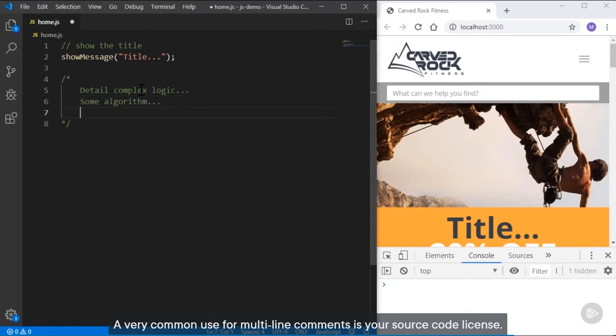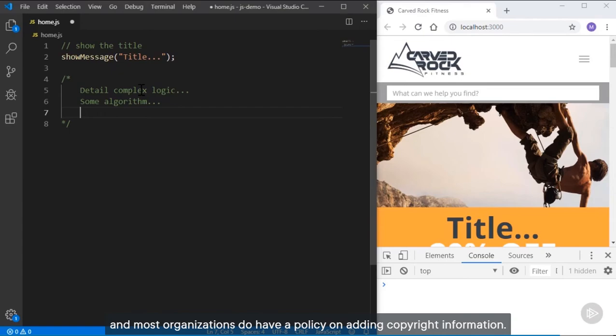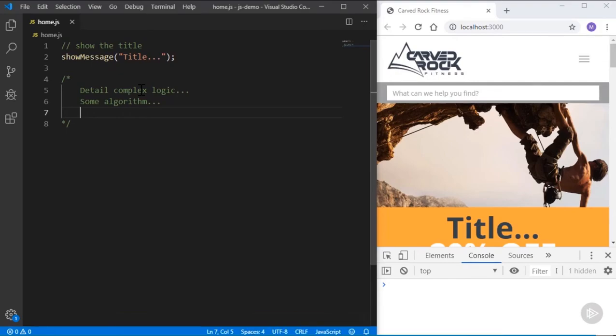A very common use for multi-line comments is your source code license. You'll see license information usually within comments at the top of a source code file. And most organizations do have a policy on adding copyright information. That all goes into comments. So I'll save this just to make sure it still works. And our console is clear. There are no errors. Let's wrap this module up with the summary.